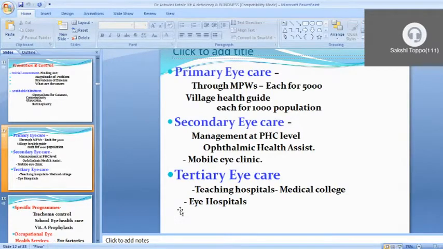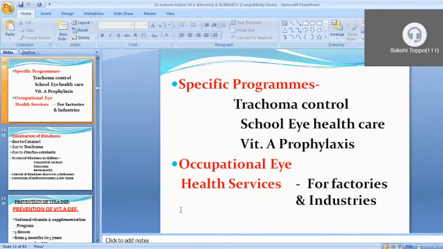Then tertiary eye care, in which keratoplasty, corneoplasty, and whatever retinal diseases are there, are treated. Then specific programs, in which trachoma control. Trachoma is one of the common diseases that cause blindness, so a trachoma program is present. School eye health care is also present.